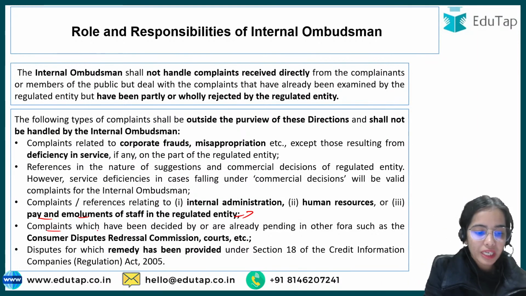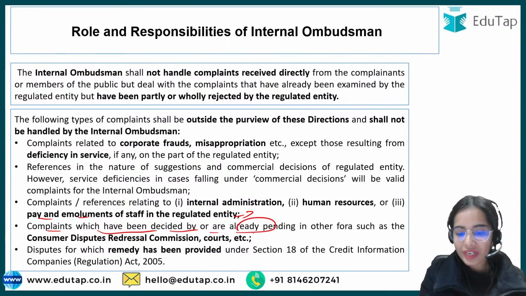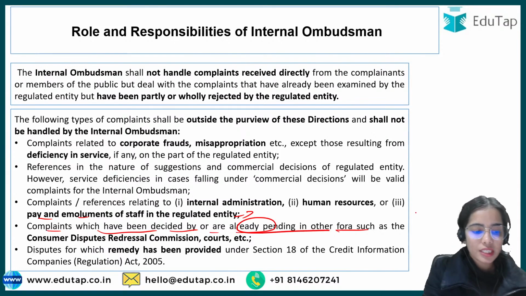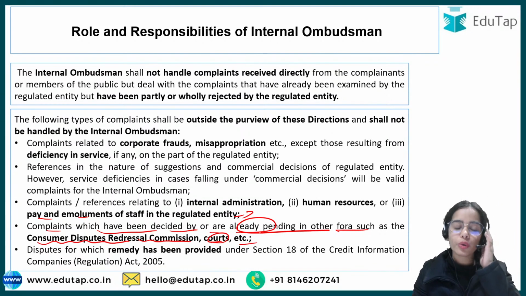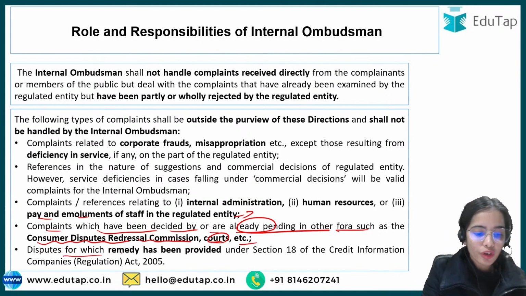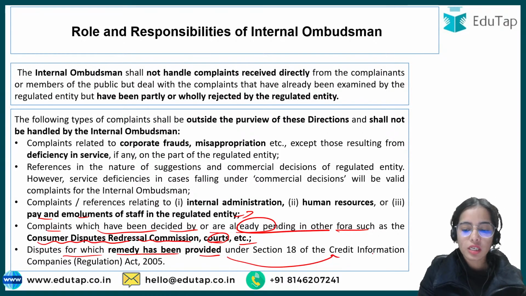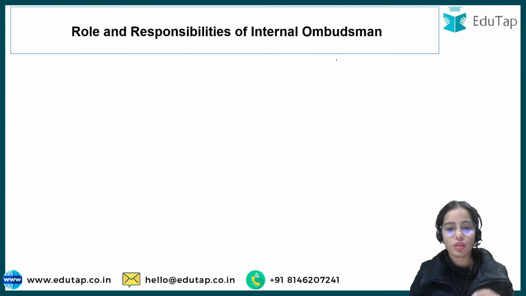Pay or amendments, such as staff not getting a fair wage, should not go under the internal ombudsman. Complaints which have been decided by or are already pending in other forums, such as the consumer disputes redressal commission, courts, etc., should not go to the internal ombudsman. Disputes for which remedy has been provided under the Credit Information Companies Act also should not go to the internal ombudsman.